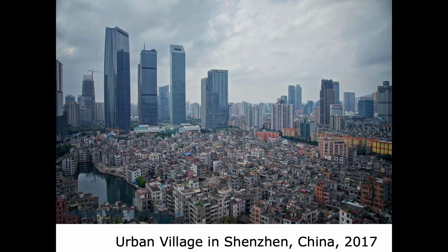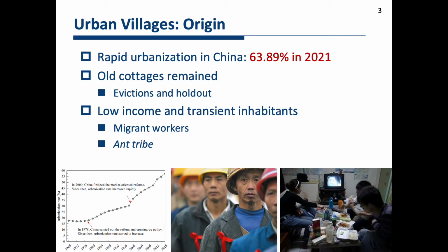Here is an image of a typical urban village in Shenzhen, China. Urban villages refer to the residential areas lagging behind the rapid urbanization process in many developing countries. For example, in China, although the urbanization rate is close to 70%, a lot of old cottages remain and are scattered